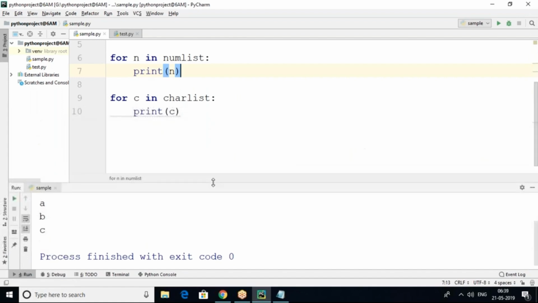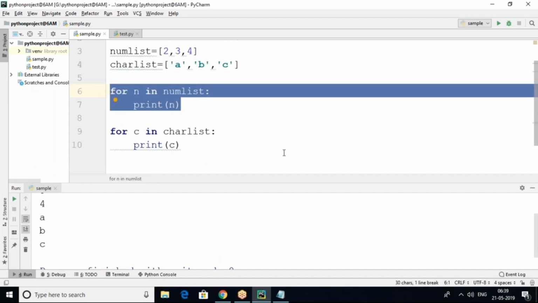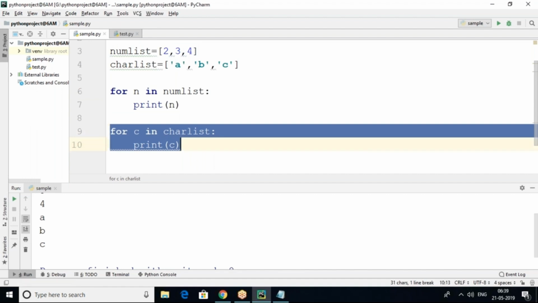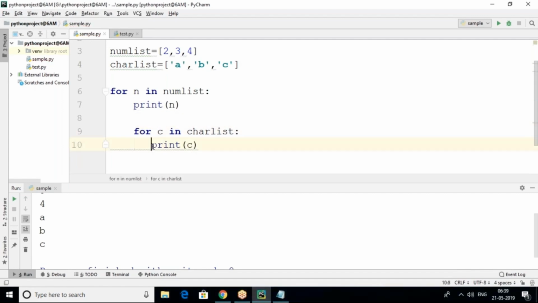So 2 3 4 ABC, 2 3 4 ABC like this. In the first iteration, the values 2 3 4 are coming, and in the second, the ABC values are coming. But is this an inner loop? Is this a nested loop? No. Whenever I indent it like this, it is called an inner loop. We can say an inner loop within a loop is called a nested loop, or an outer loop which has an inner loop within it is called a nested loop. The loop inside is the inner loop, and the loop outside is the outer loop.